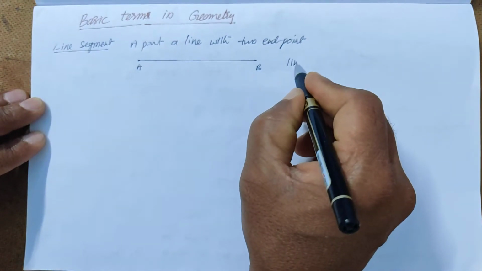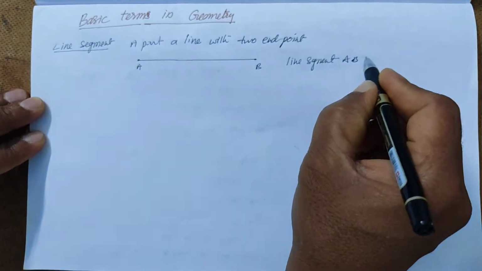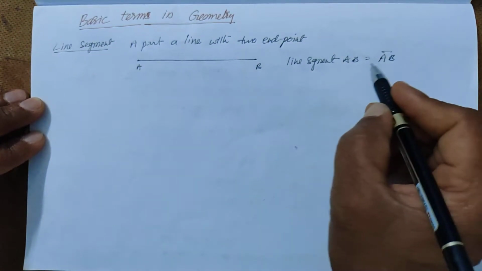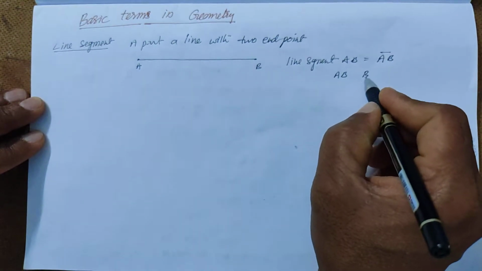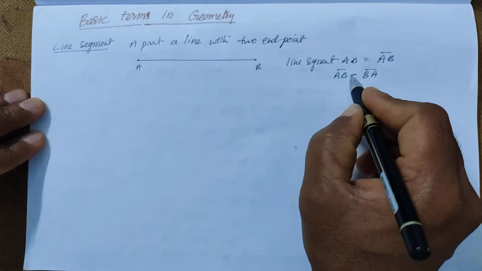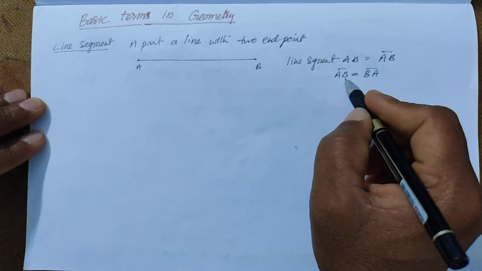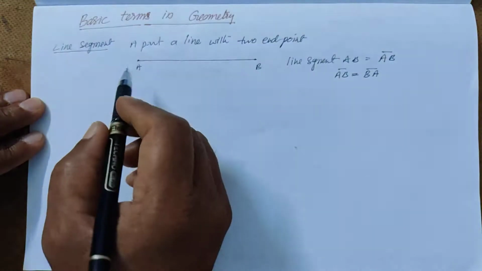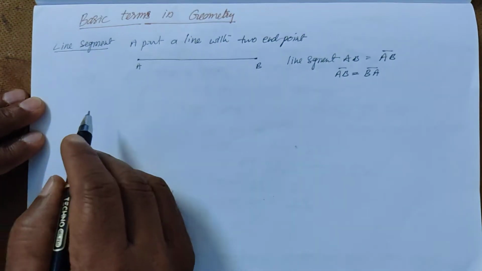Line segment AB can be written as AB, and also written as BA. So AB is the same as BA. Line segment AB is the same as line segment BA. This is one endpoint and this is another endpoint of this line segment AB.